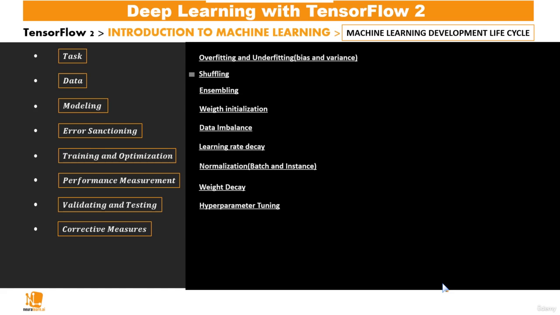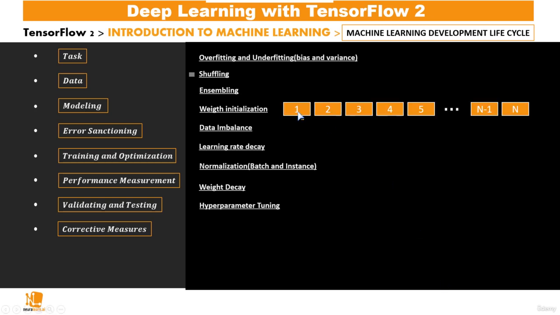The next corrective measure is data shuffling. Apart from the fact that before separating or dividing our data into the training, validation, and test sets, we have to shuffle the data, we also have to continuously shuffle the data as we are doing the training. Supposing we have these batches or these data points from 1 to n.